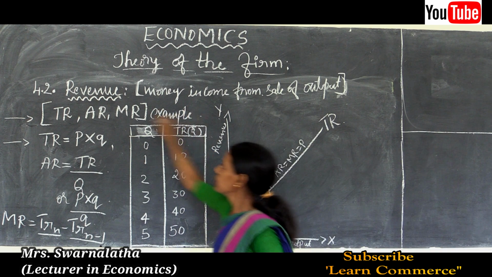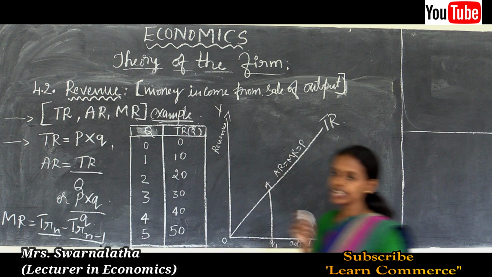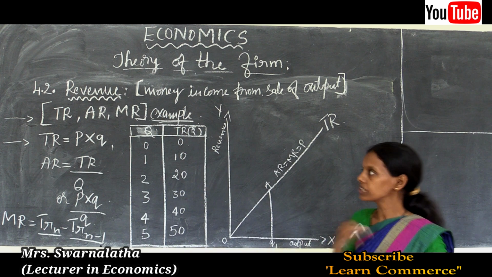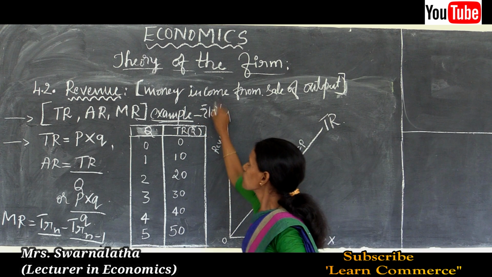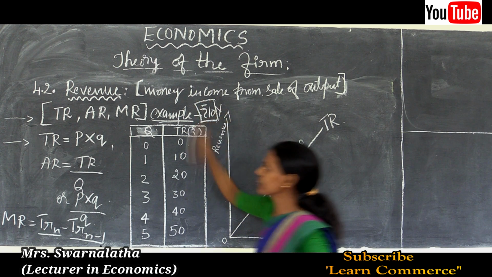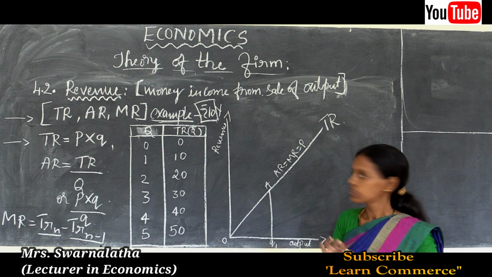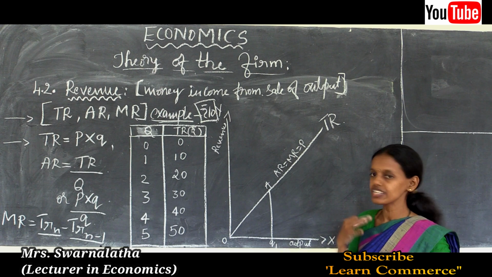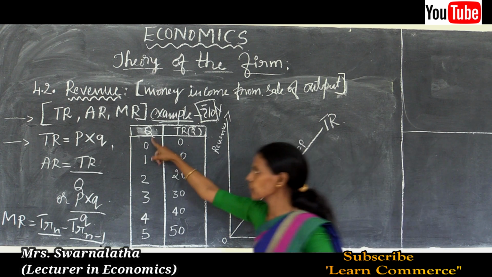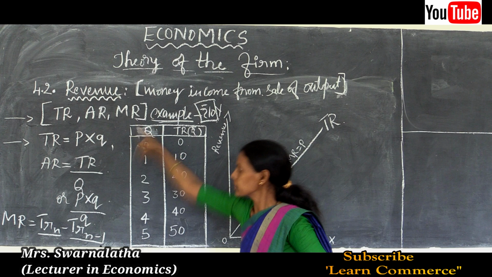Numerical example. For example, a candle manufacturer. For him, the price per box of candle is 10 rupees. So what would be the total revenue? See here, the total revenue schedule.